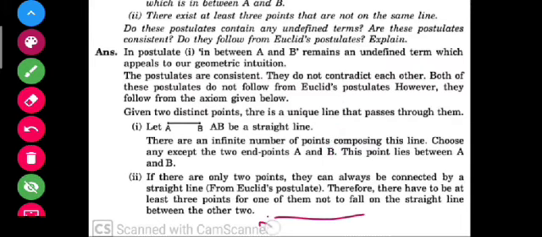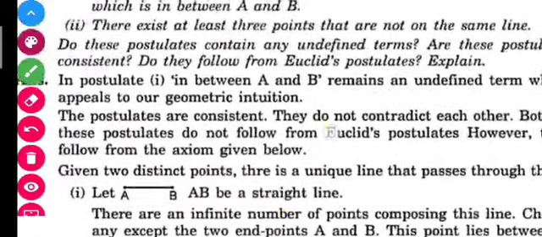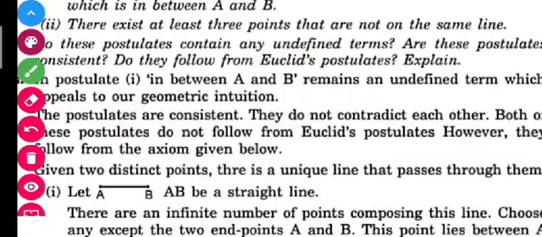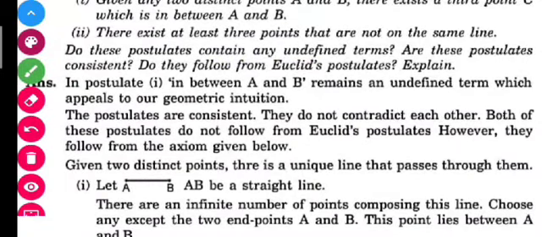Now the question is asking whether these postulates contain any undefined terms. You have to answer this. You also have to tell whether these postulates are consistent or not.